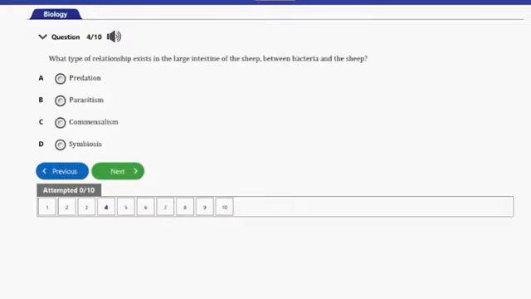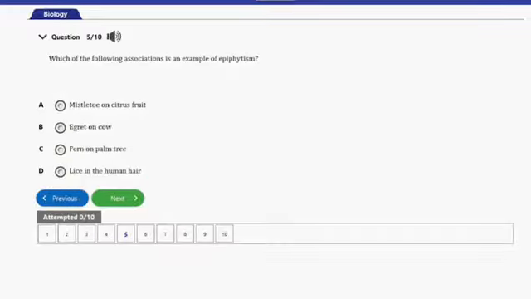It says, what type of relationship exists in the large intestine of the sheep between bacteria and the sheep? We have A, predation, B, parasitism, C, commensalism, D, symbiosis. So the answer to this question is actually symbiosis. The bacteria in the intestine of the sheep help the sheep to digest food, while on the other hand, the sheep provides shelter and protection to the bacteria. So that's it for that question. Let's go ahead and consider the next question.